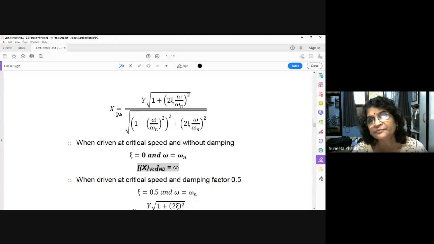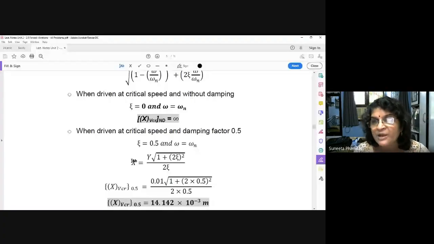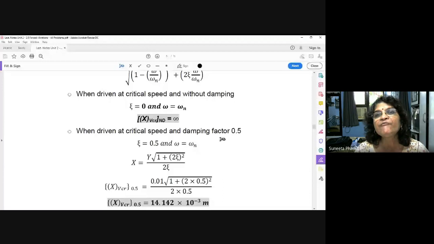Now, second thing, you have to find out x at critical speed only, but now you are providing damping. How much? Damping factor is 0.5. So the same formula is there, but critical speed means this is 1 minus 1, 0. So the formula will reduce to x is equal to y square root of 1 plus (2 zeta omega upon omega n) squared, where omega upon omega n is 1, so 2 zeta.